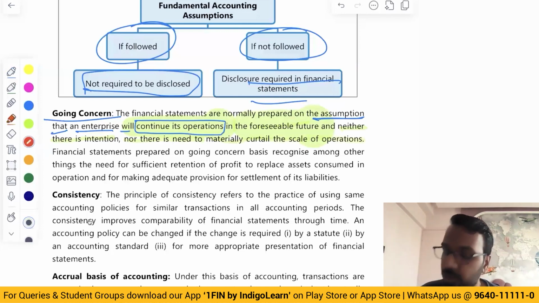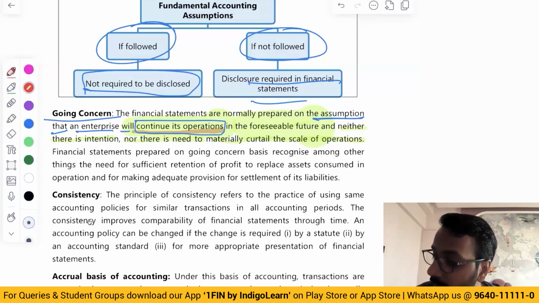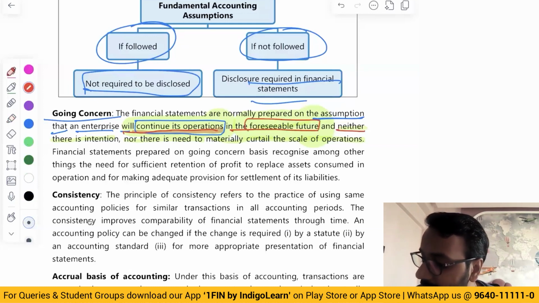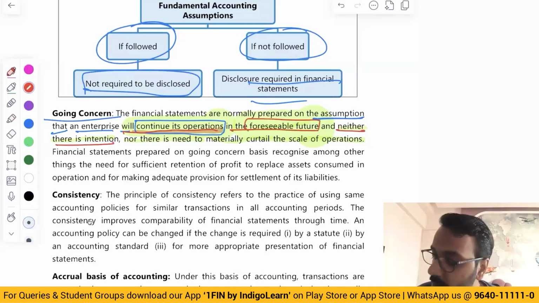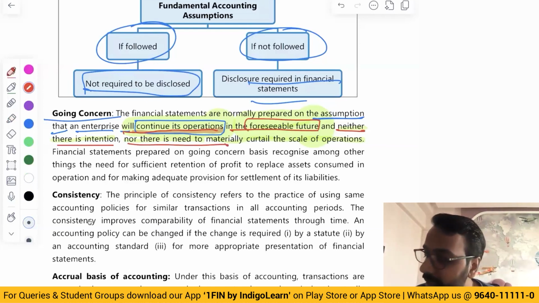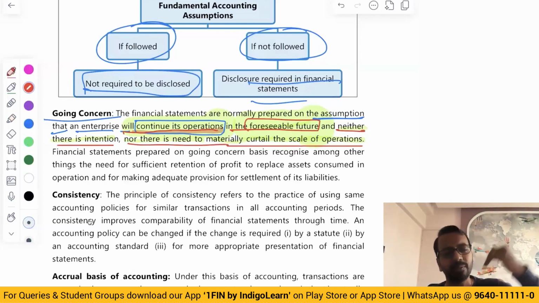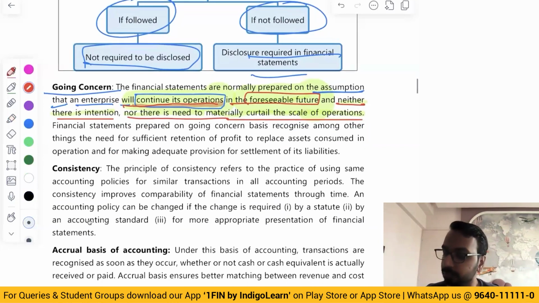So this definition, you have to learn it by heart. Okay, then only you'll get marks. Means they will continue in the foreseeable future. More than 1 year you can consider that the enterprise will continue to run its operation.